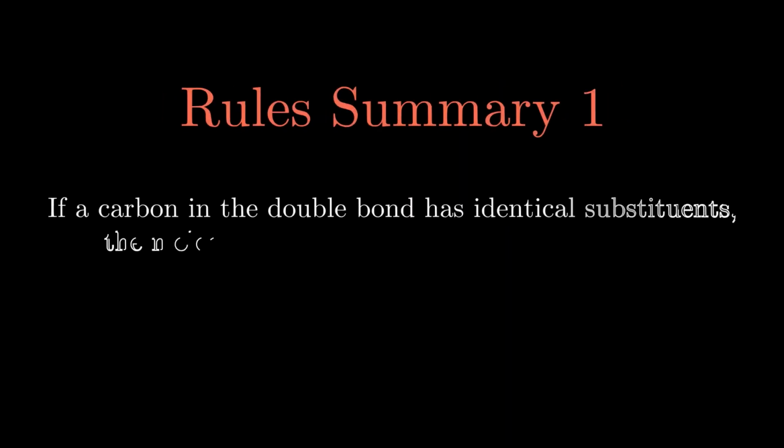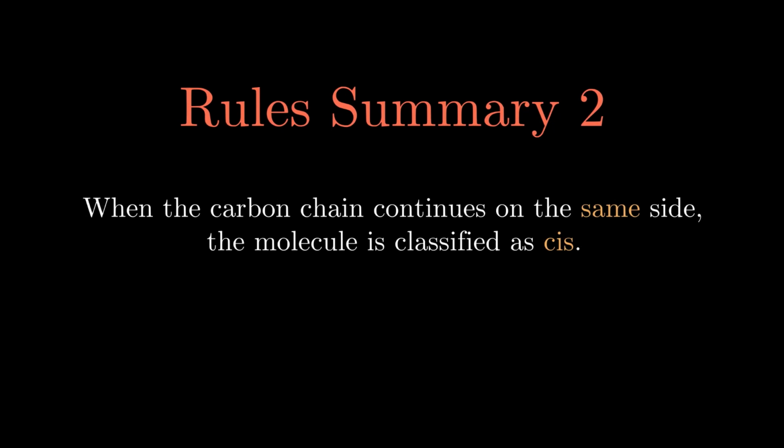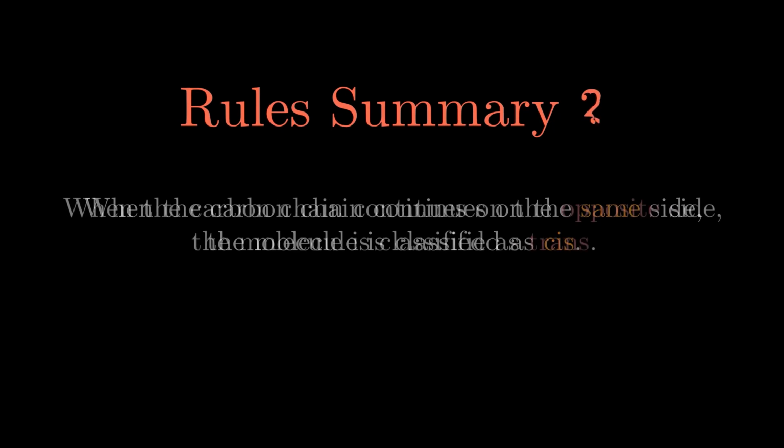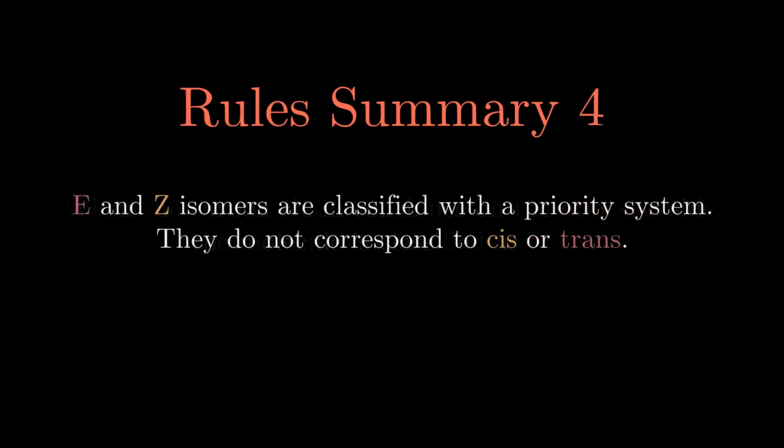To summarize the isomers, if a carbon in the double bond has identical substituents, it cannot be classified cis or trans. When the carbon chain continues on the same side of the molecule, it is cis, and if it continues on opposite sides, it will be trans. Despite the similarities, the EZ system does not correspond to the cis and trans naming.